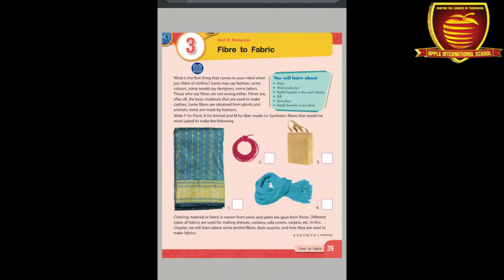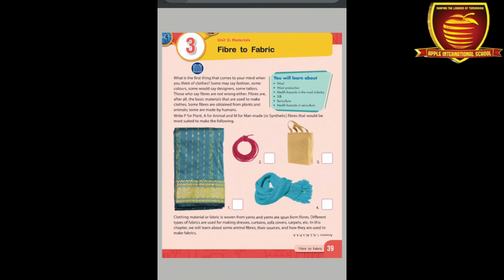Now the second one is rope. Ropes are made up of natural fiber, jute also, and with the help of synthetic fiber. But here we can see man-made ropes, so we can write M. Now the third one is a bag. This bag is a natural bag which is made of jute, and jute is a plant fiber. So here we can write P.